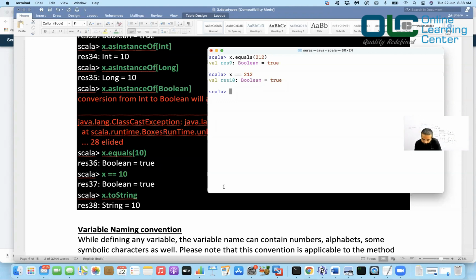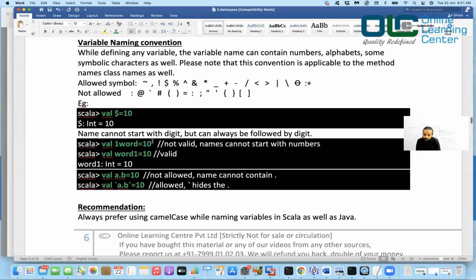Now again, if you want to convert this x to a string, then you can say x.toString, and what it does is convert this integer to a string, and then you can hold it in a variable like this. You can say val str is equal to x.toString, and what you got is str with a value 212. That's how it works. Okay, now let's move on.